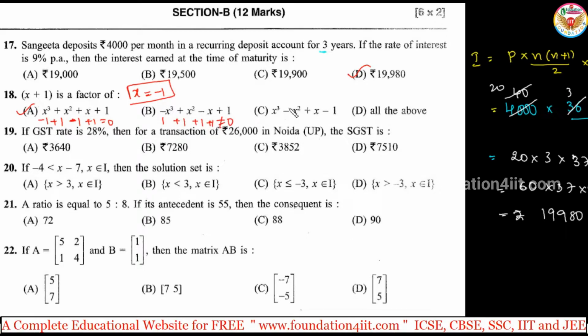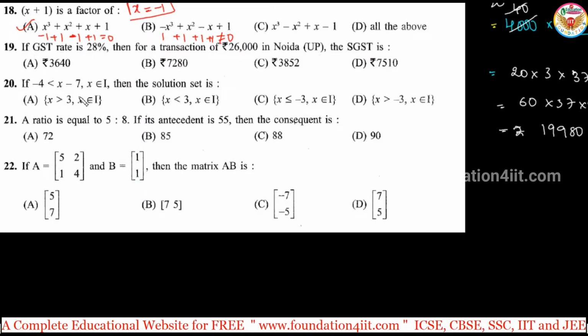That's it. No need of checking C because already it's not equal to 0. So option A. If x plus 1 is a factor, x is equal to minus 1 is substituted in that expression. If your answer is 0, that's a factor. Right?